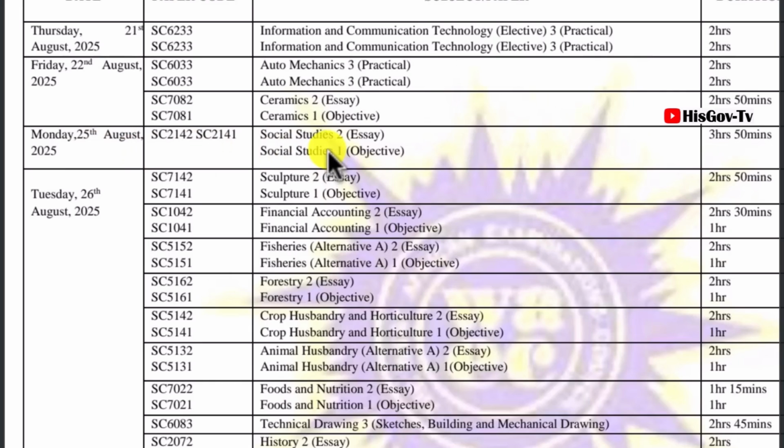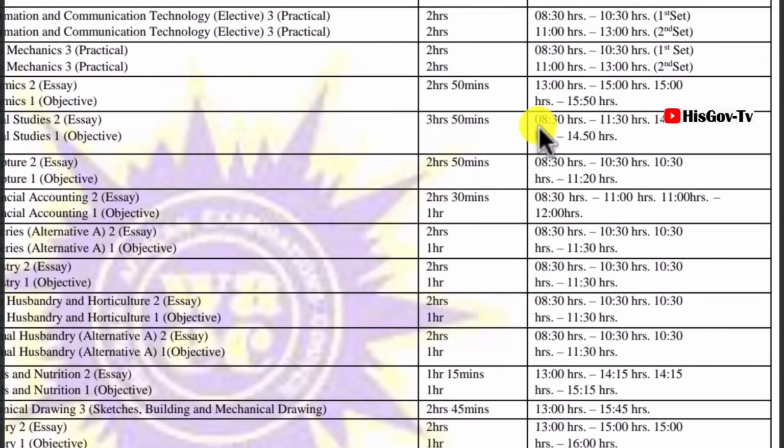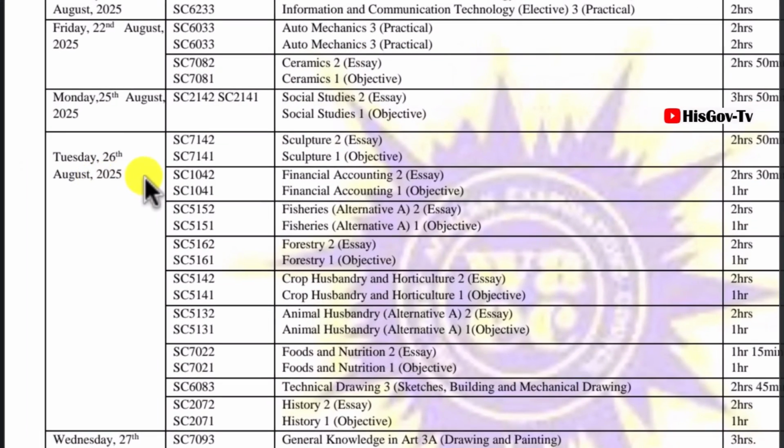Now let's move on to 25th August 2025. Social studies will be written on 25th August 2025. Both paper A and B will be written on that day. It's a 3-hour 50 minutes paper, and it will start at 8:30 to 11:30, the first paper, and then the other paper will continue in the afternoon. So don't forget that.